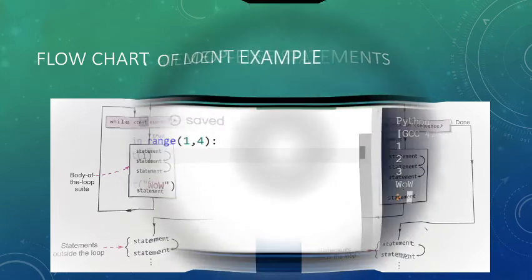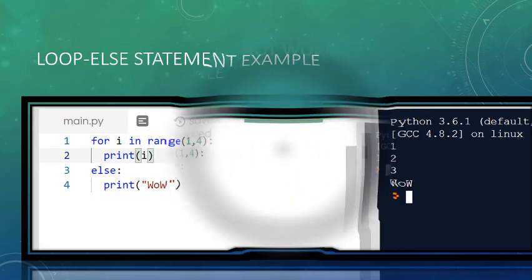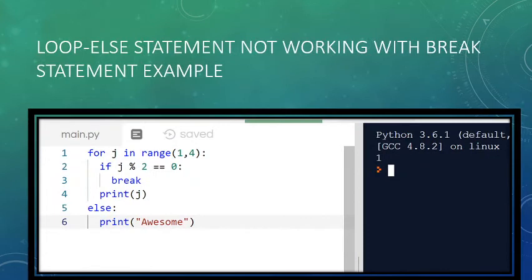But here, even if the condition is not false, we can use else. See here, for i in range 1 to 4 will print 1 up to 3. Also the else part gets executed and then it prints the given message. With a break in the loop, else will not work. Why? Because as it encounters the break, the loop will automatically break, so it won't go ahead to the else part.